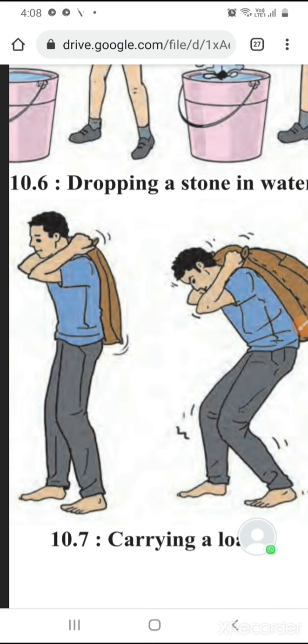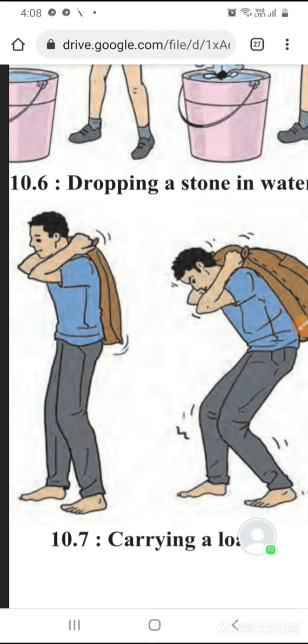In the second case the bag looks full and it is difficult for him to carry. So here also the gravitational force on the bigger sack is greater. In other words, the bag weighs more in the second case, whereas in the first case the bag is empty and it weighs less.